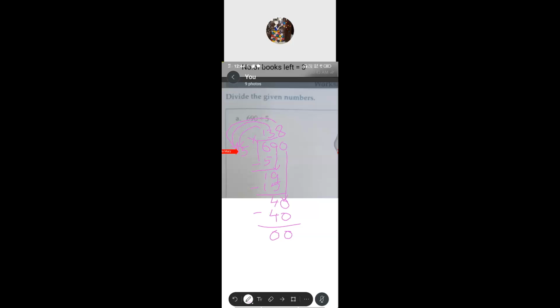So they've given the first one. 799 books are to be arranged in 4 shelves. How many books should be kept in each shelf? So they are asking how many books are there? 799 books are there. So how many shelves are there? 4 shelves are there. So what they're asking, how many books should be kept in each shelf? Because books are there, shelves are there. They don't know how many books will each can carry that one. So how many books will be left also? They are asking us to find that answer.